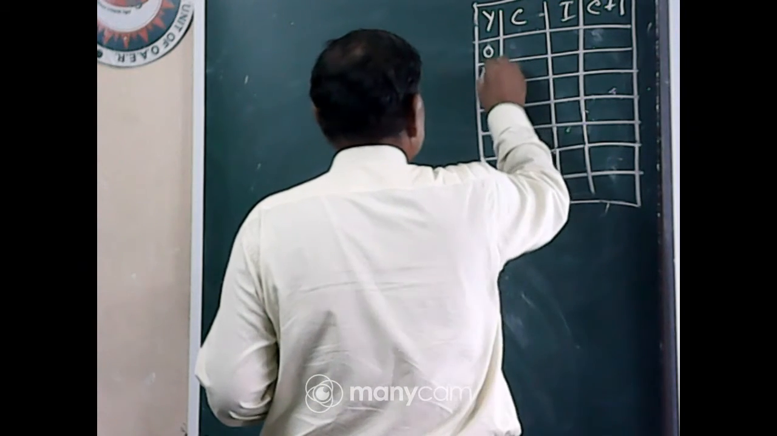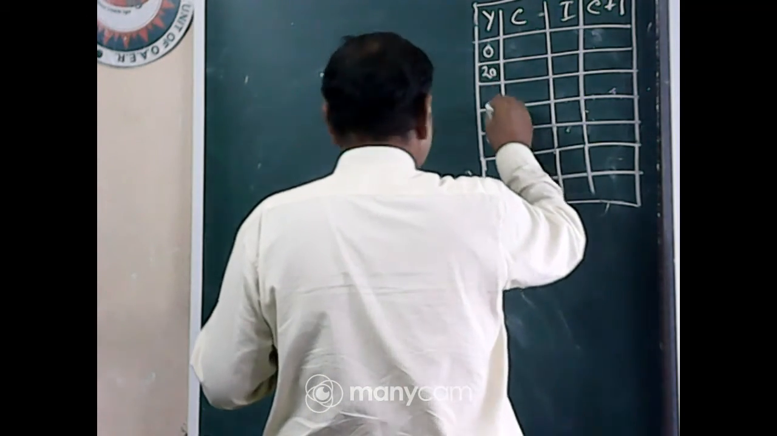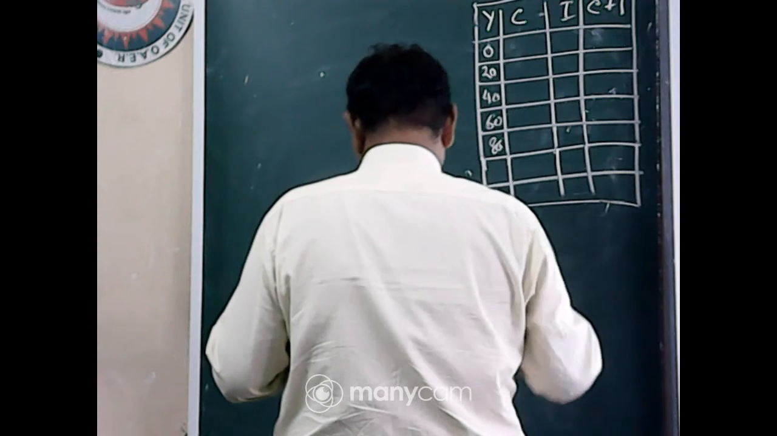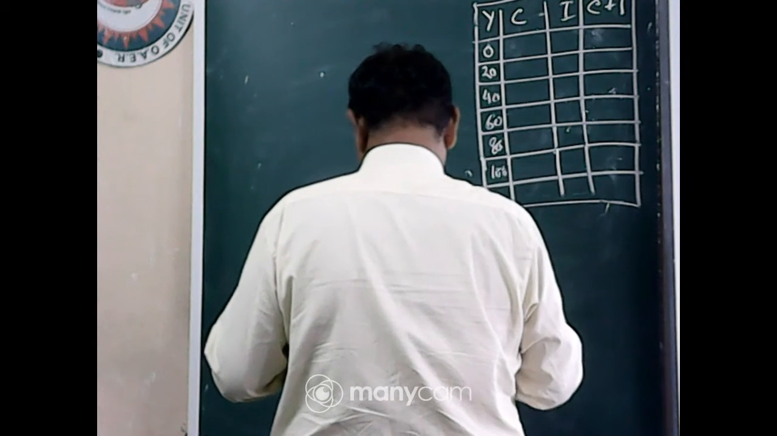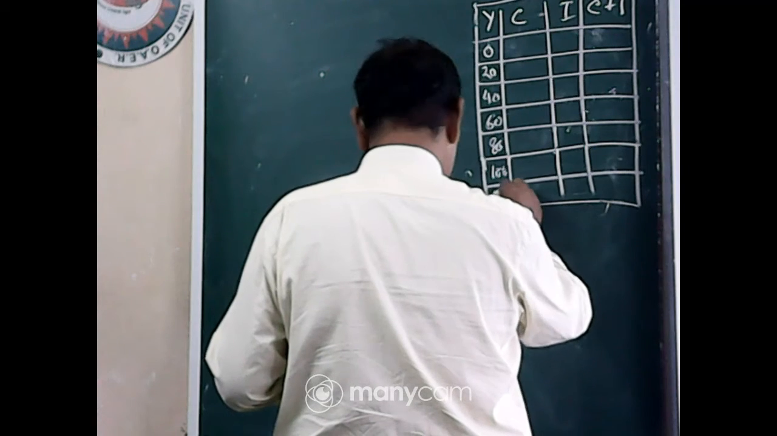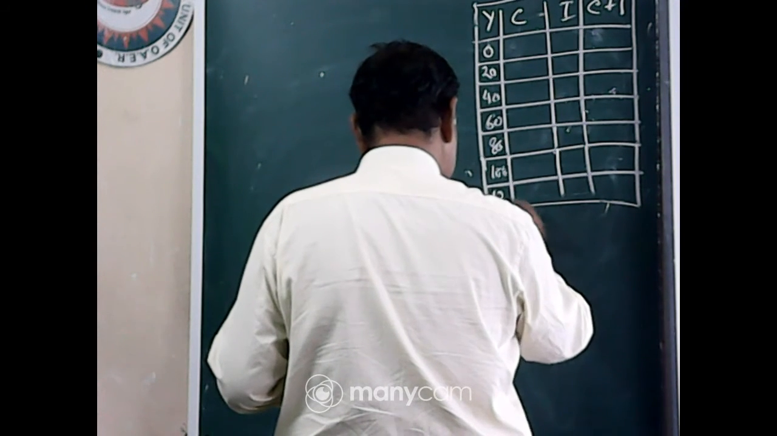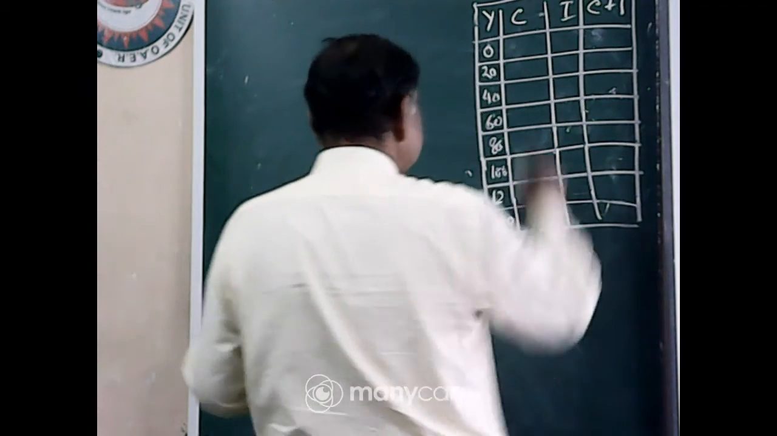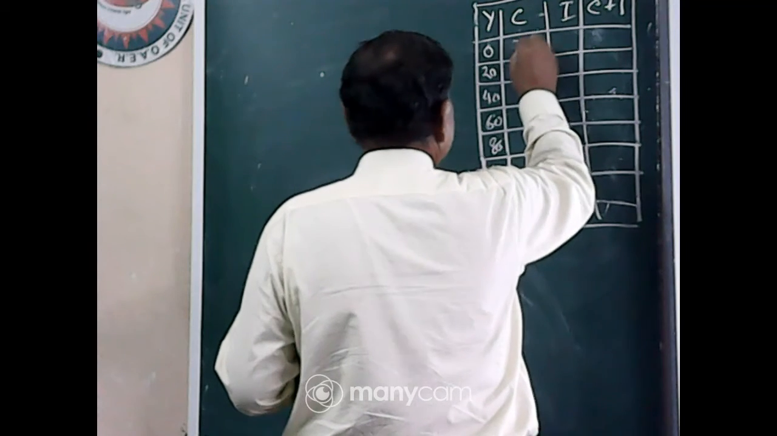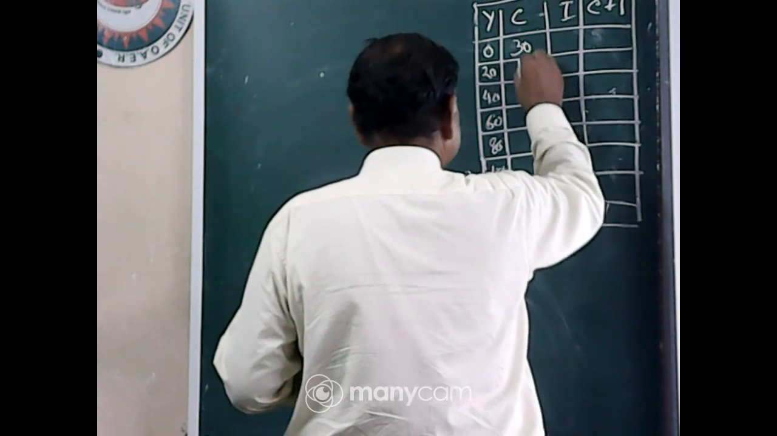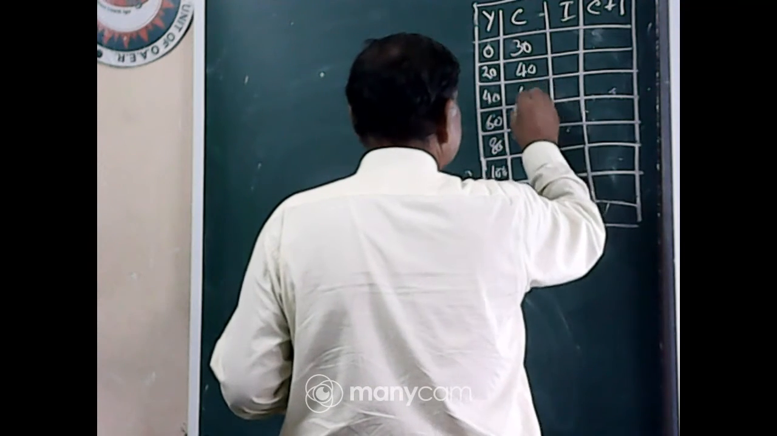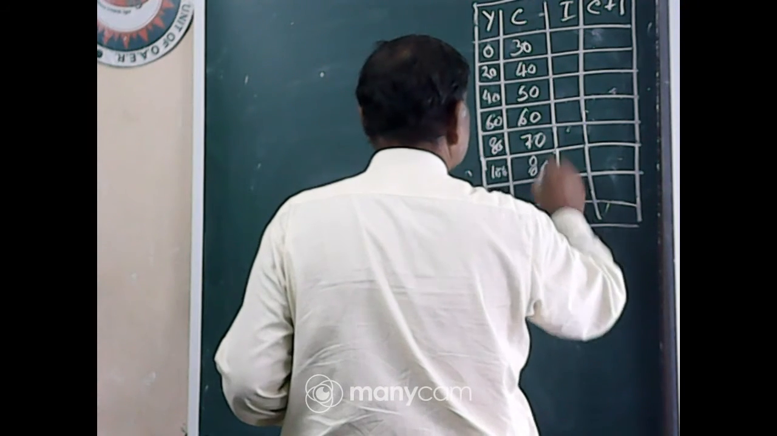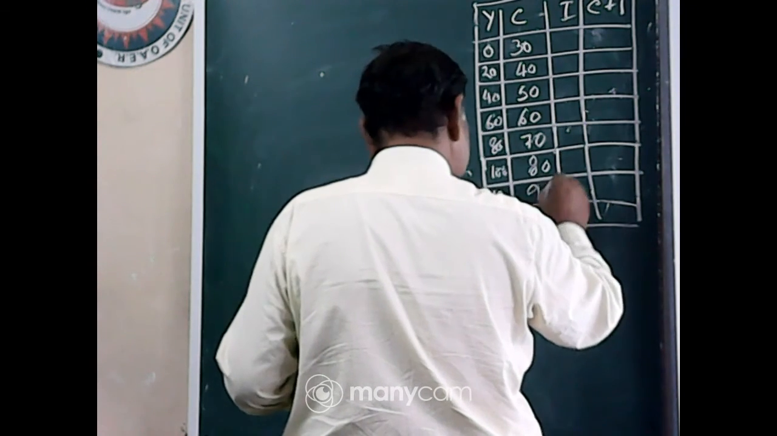Y income is 0, 20, 40, 60, 80, 100, 120, it may be 140 also. Then C, consumption, is 30, 40, 50, 60, 70, 80, 90, 100.